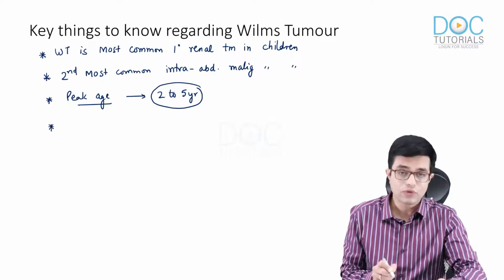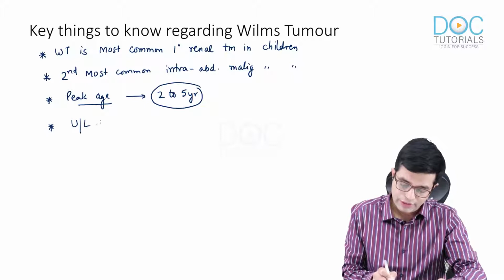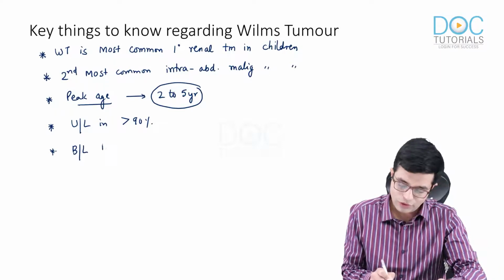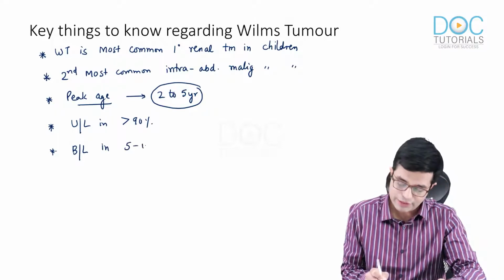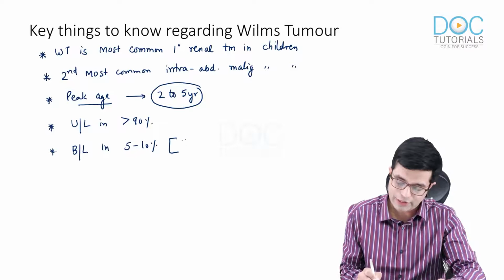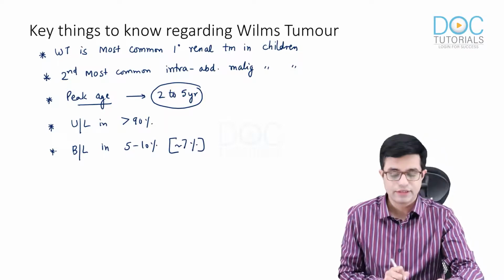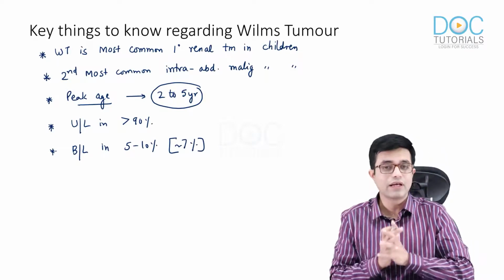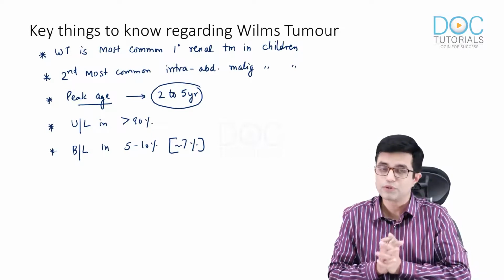Wilms tumor is found to be unilateral in more than 90% of cases. Bilateral Wilms tumor is seen in only about 5 to 10% of cases. Some books give a value of around 7%. So these are some of the one-liners that you need to remember regarding Wilms tumor.